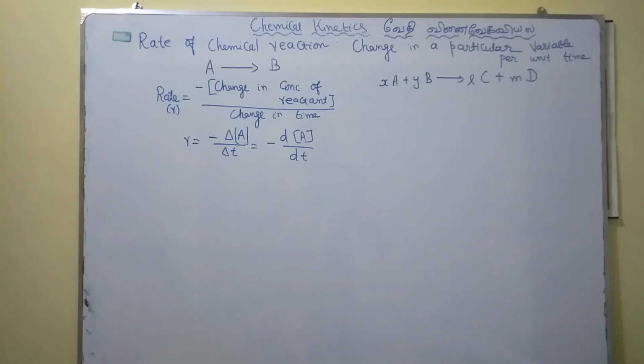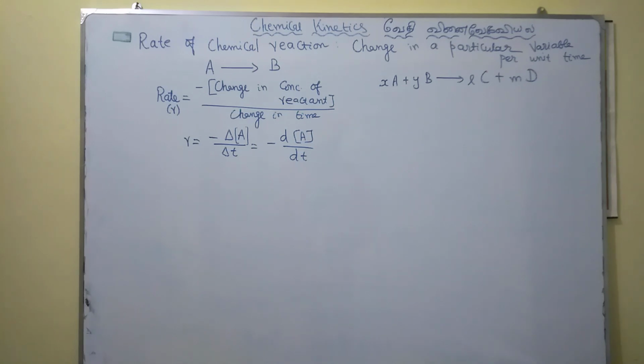during the chemical reaction, the concentration of the reactant keeps on decreasing. Initially you take 10 gram, after some time it may be 5 gram, then 4 gram, then 3 gram, 2 gram, it keeps on decreasing. The concentration of the product increases and the concentration of the reactant decreases during the chemical reaction.